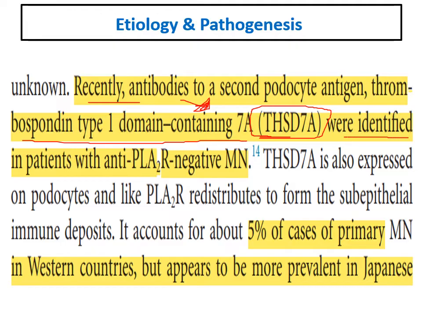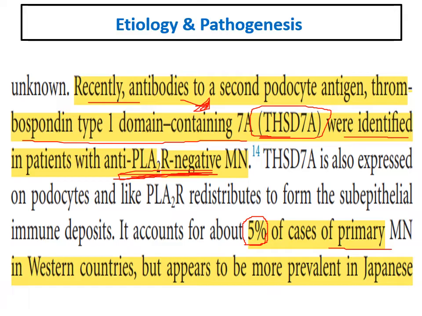It is important that it is positive in patients with primary membranous, but who are negative for anti-phospholipase A2 receptor antibodies. We said before that antibodies to phospholipase A2 receptor are present only in 70 to 80% of cases. In these cases, we might find antibodies to thrombospondin type 1 domain. It accounts for 5% of cases of primary membranous.